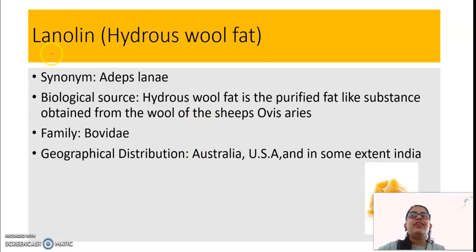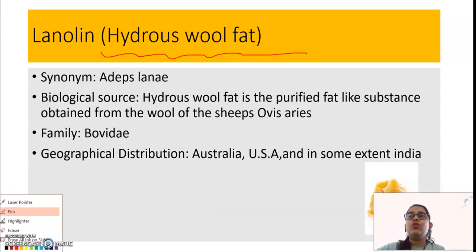Next drug is lanolin. So far we have studied two drugs, tragacanth and agar. Now next is lanolin. Here you can see lanolin, also known as hydrous wool fat. It is obtained from wool fat.